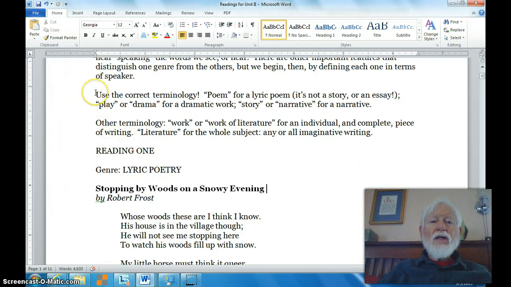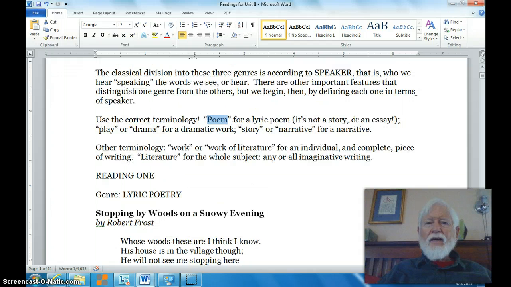I want to go on to talk about the importance of terminology. I've been teaching literature for a long time, and one of the things that I find particularly frustrating is that people will use these terms like poem or story or play or lyric poem or whatever it might be interchangeably, as if we could refer to a play as a poem, or we could refer to a story as a play, and so on.